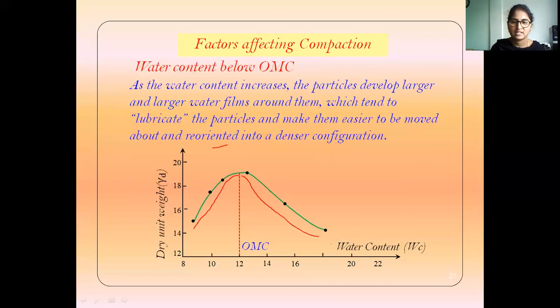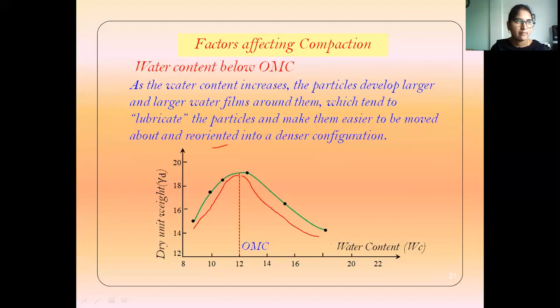And what is meant by compaction effort? For a given type of compaction, increasing the amount of compaction will initially result in closer packing of the soil particles, and the maximum dry unit weight will be increased. During the compaction test, the soil particles come very close to one another, and it increases the maximum dry density, while the optimum moisture content decreases.